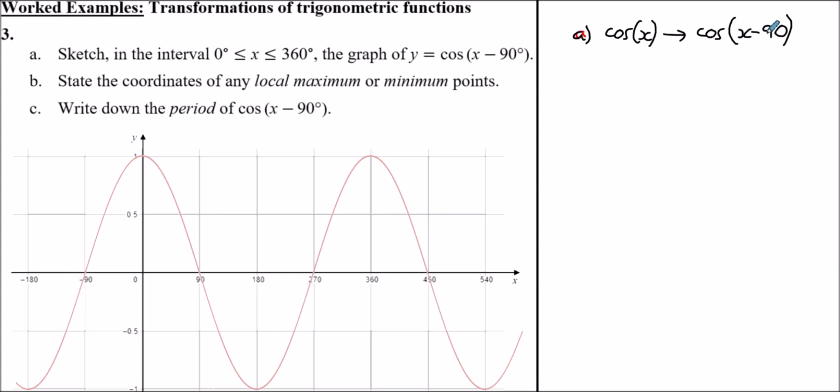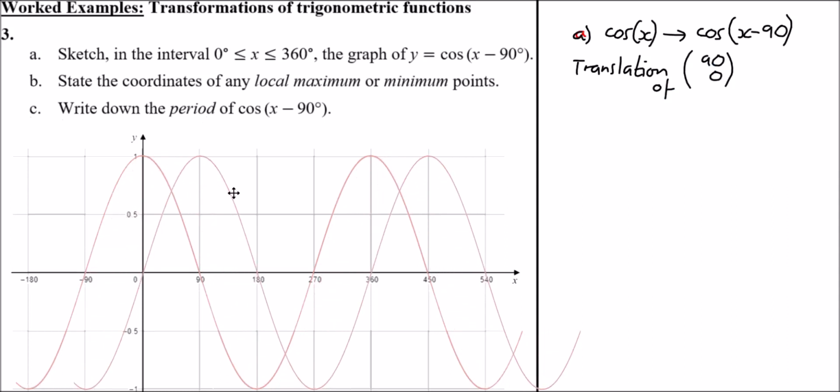So it's going to be a transformation, translation rather, in the positive x direction. I'm going to move 90 along and not up or down. And so what's going to happen here is this curve is going to be moved 90 degrees along and it's going to be here. Now these are both the same colour, so I'm just going to colour code the one we're interested in. So I want to just highlight the graph of y equals cos of x minus 90, which is this one here.